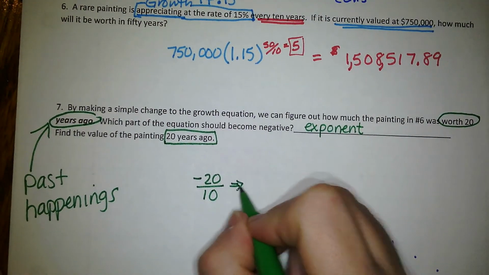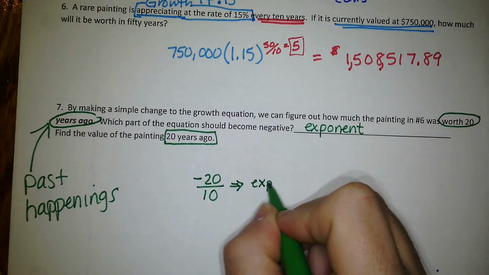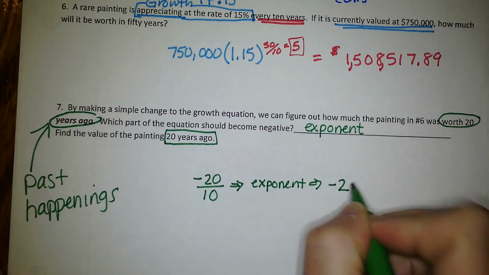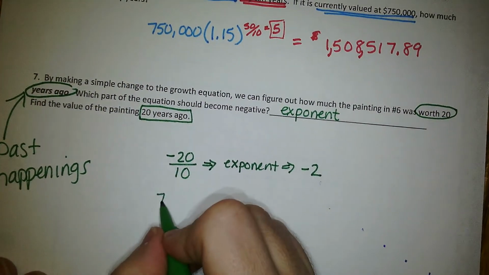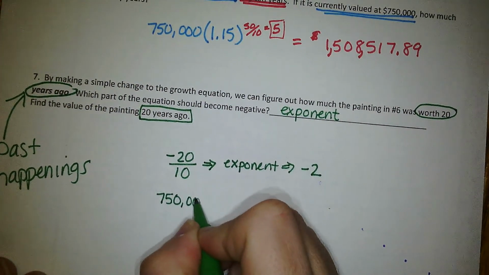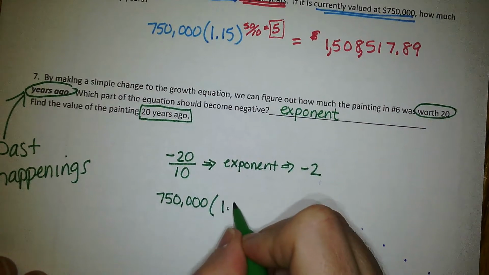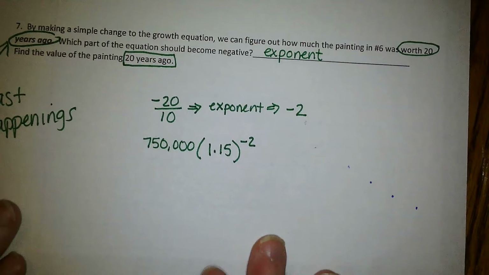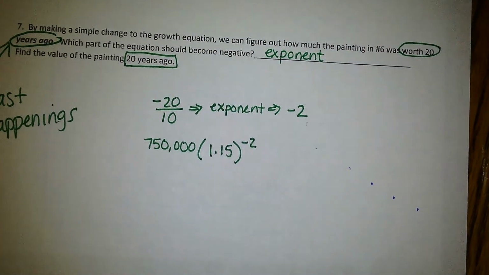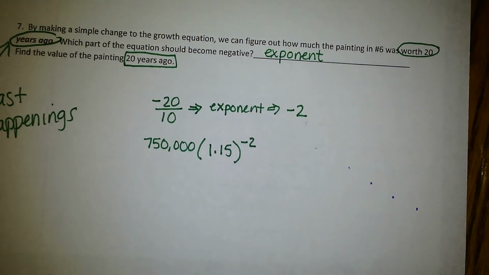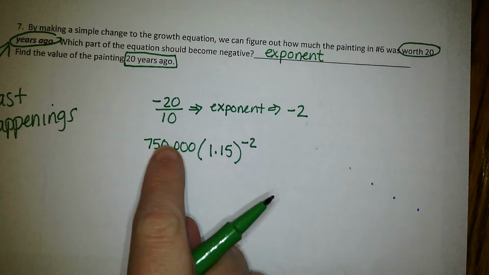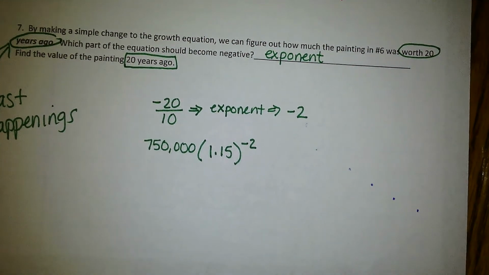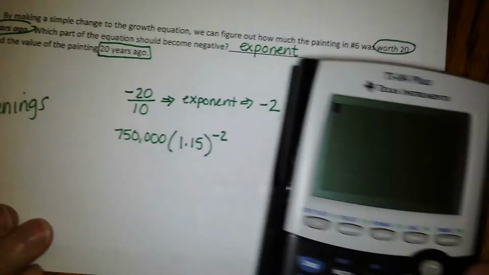Our exponent is going to end up becoming negative 2. So if I take 750,000 at 1.15, and I want to know what this was 20 years ago, I'm going to put negative 2 in for my exponent, because I'm trying to figure out 2 cycles ago, and that's going to be less, because I'm going back in time, so it should be less than the 750.